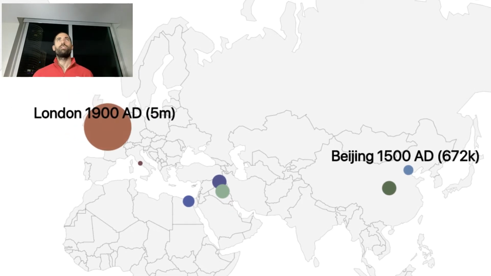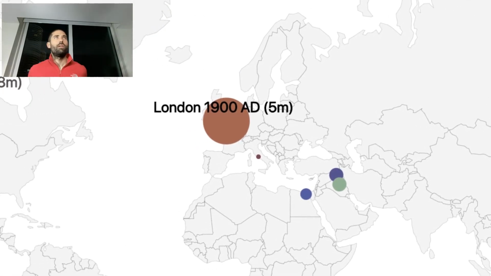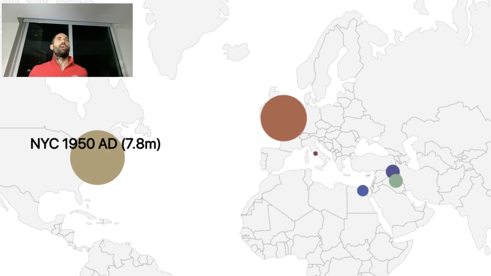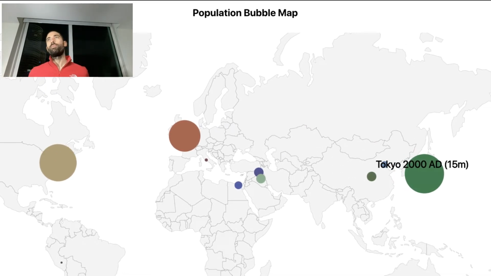Now here we are in the last 200 years. London had about 5 million inhabitants. New York City in 1950 had about 8 million people living in that city. And then in the year 2000, Tokyo had about 15 million people, I think. So here is a bubble map showing the relative sizes of these big cities across human history. And you can see that one modern day city has more people living in it than all of the ancient cities combined. So exponential growth in the past 200 years as far as city sizes are concerned.